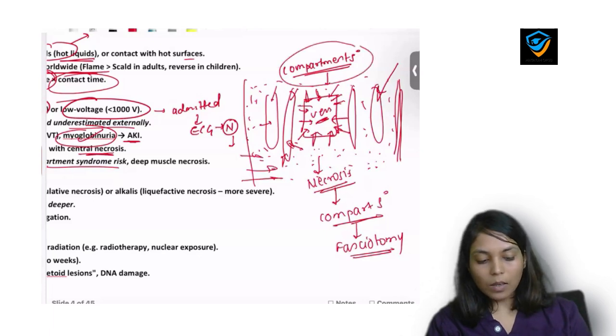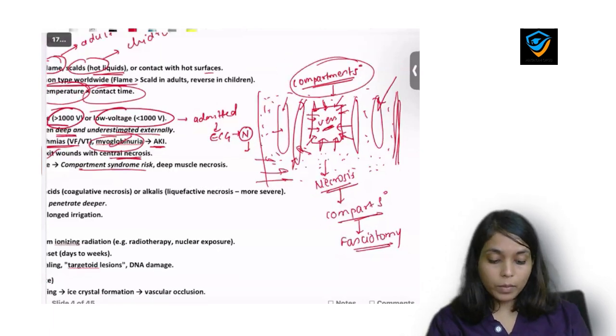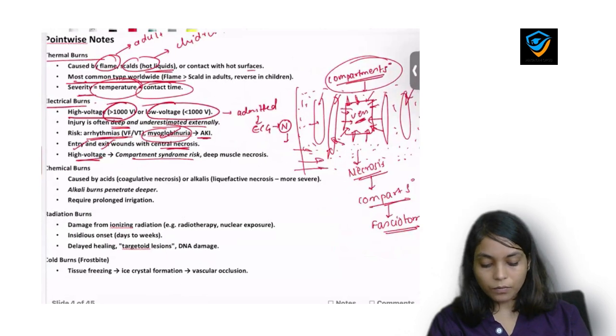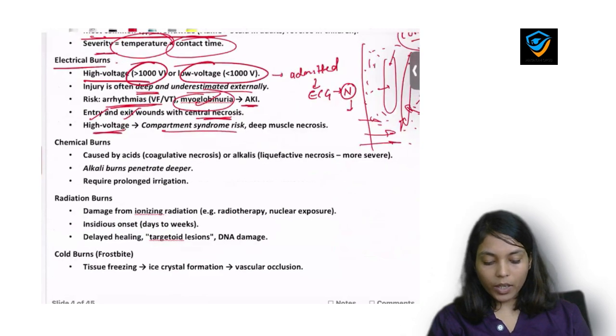Now, this is compartment syndrome, and compartment syndrome is most commonly seen in electrical type of burn. This is one more MCQ point you need to remember.